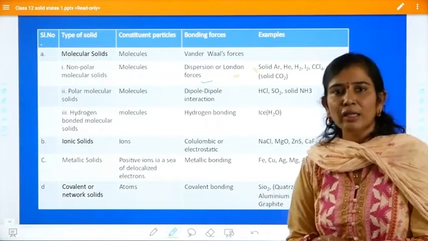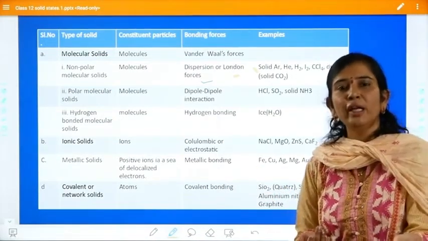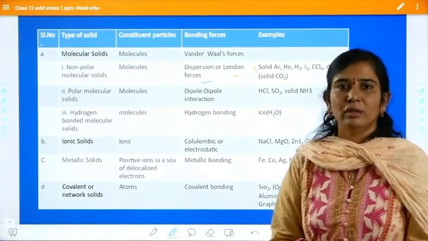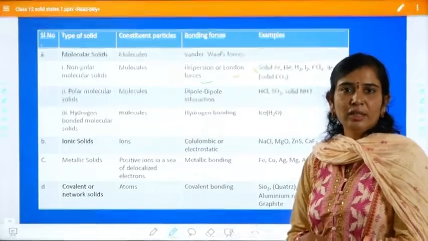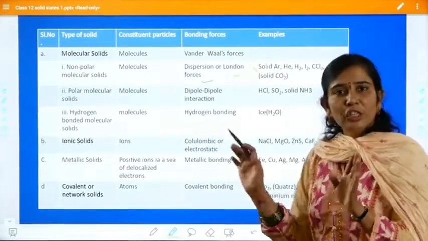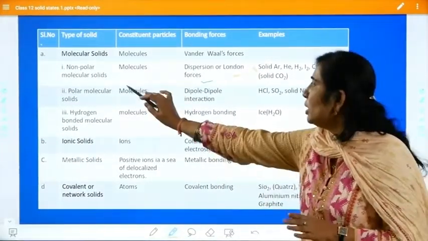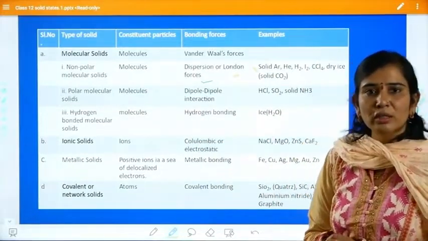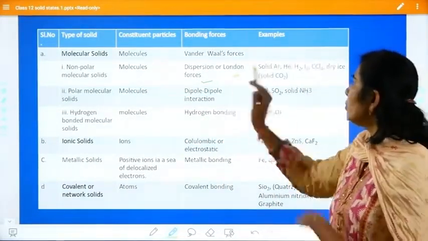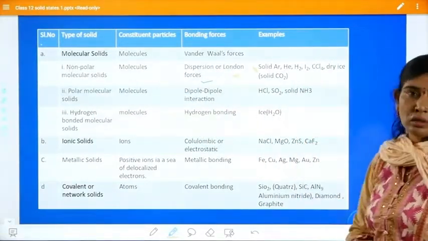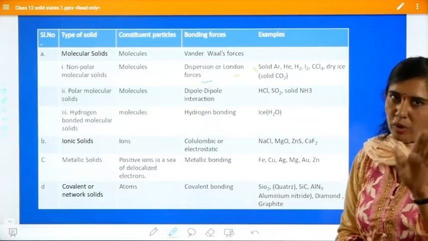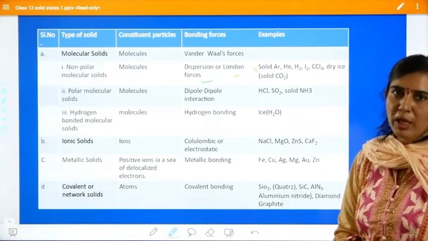Though there is no polarity, there is also no free electron. Due to the lack of free electrons, they are non-conductors. And the force of attraction is not so strong, so non-polar molecular solids are soft. These are the properties of non-polar molecular solids. I hope all these things are clear.